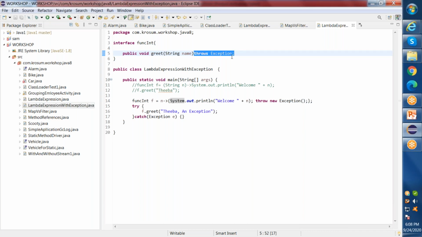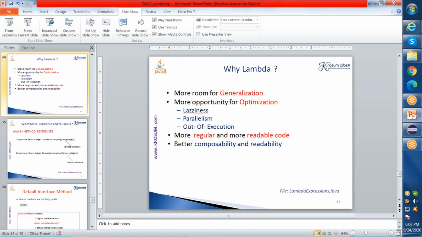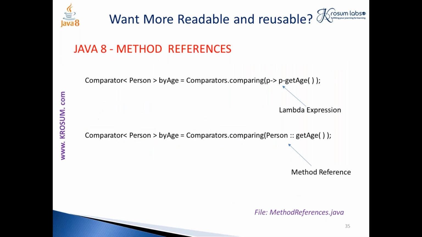This has to be noted down, because we just go on a flow and forget all this part, and this is a very important part. If you don't insert this throws class, then this leads to an error. Okay, and moving quickly with the other concepts.